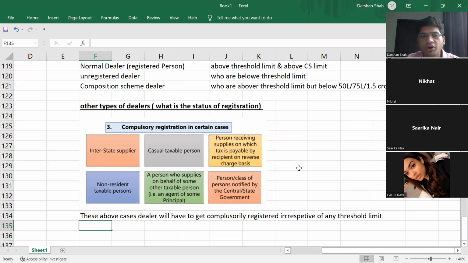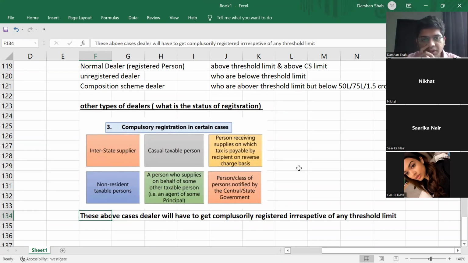One of those cases we have already seen, the first case, the interstate supplier. If you are an interstate supplier, you don't have that threshold limit. You have to by default get yourself registered. That we have seen, right? Yes, sir.